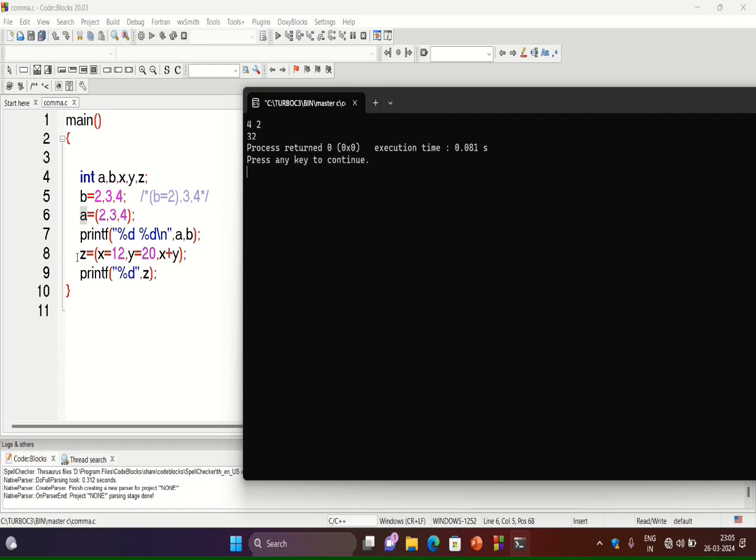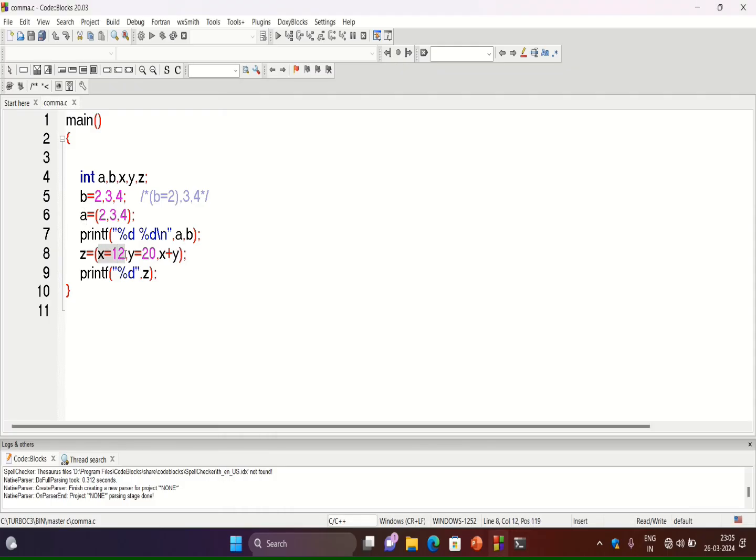After that, a comma operator is used again. In the next statement, z is equal to, in brackets, x equals 12 comma y equals 20 comma x plus y. We know that while executing the comma operator, all the operands are evaluated first.